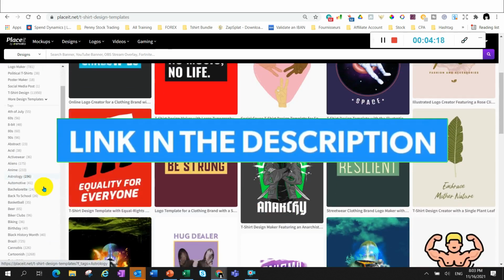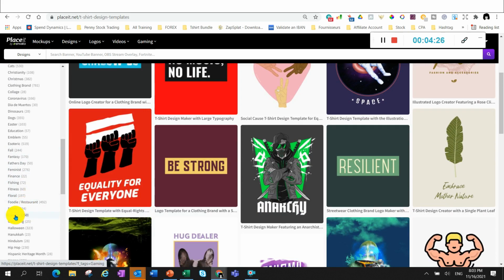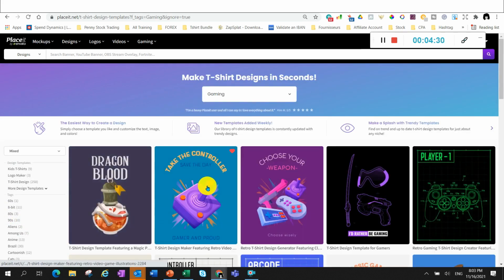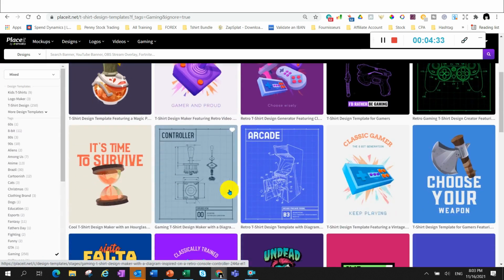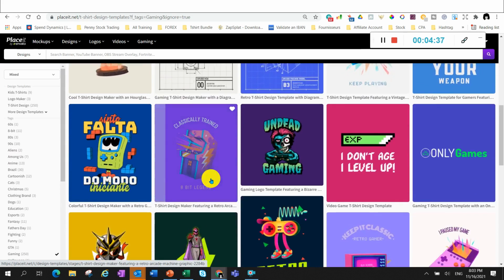With t-shirt design, I go down here and I'm gonna look to see if they have any category in terms of gaming, and we can see that they have gaming here. They have 250 templates of gaming. So I'm gonna look in there and try to find something that I like.